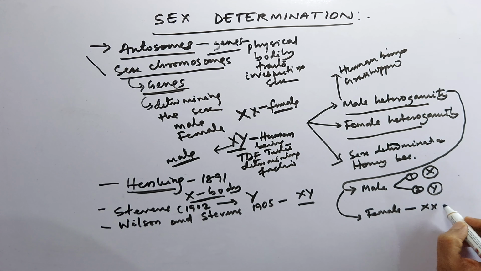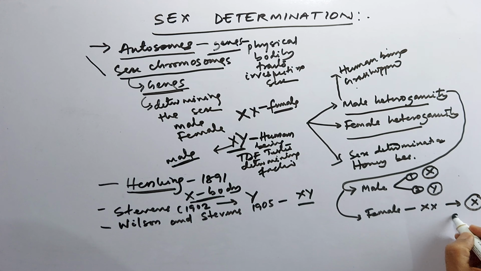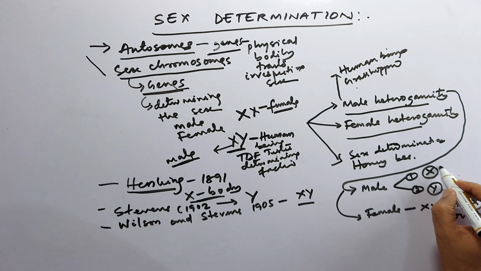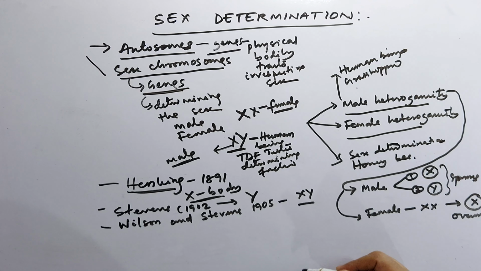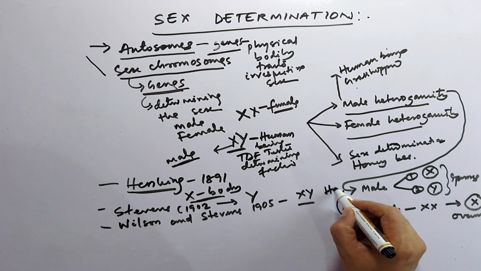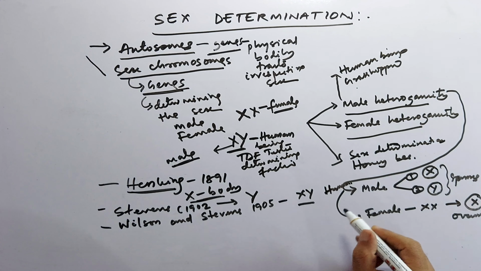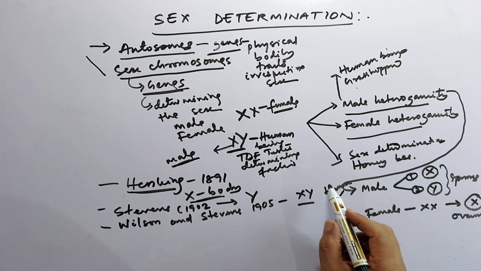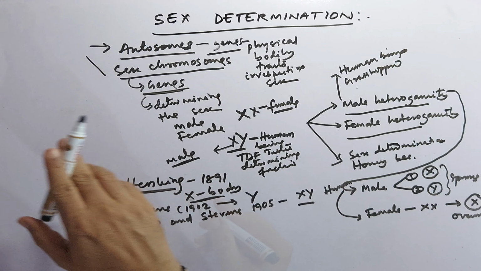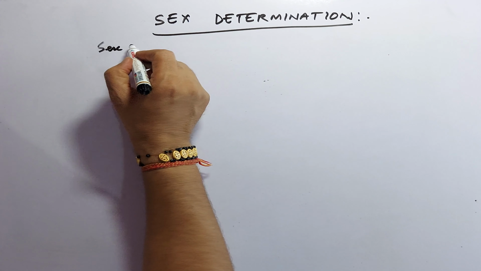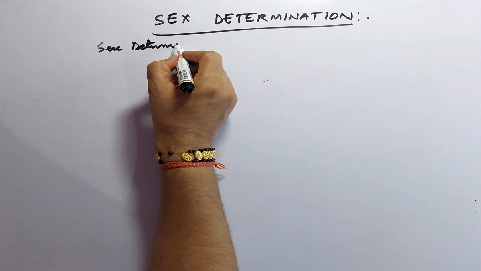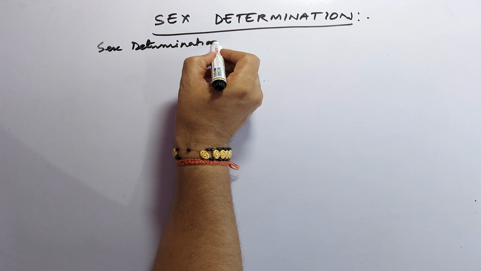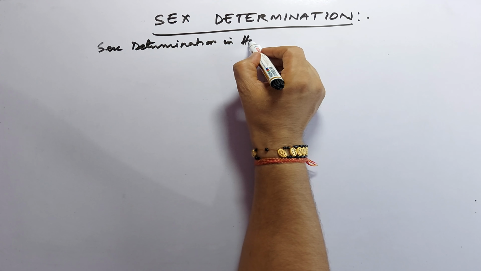This is XX, will give only X bearing ovum, and these two are sperms. Particularly in case of human being, we will see later on how the sex determination occurs in human, by taking the cross.